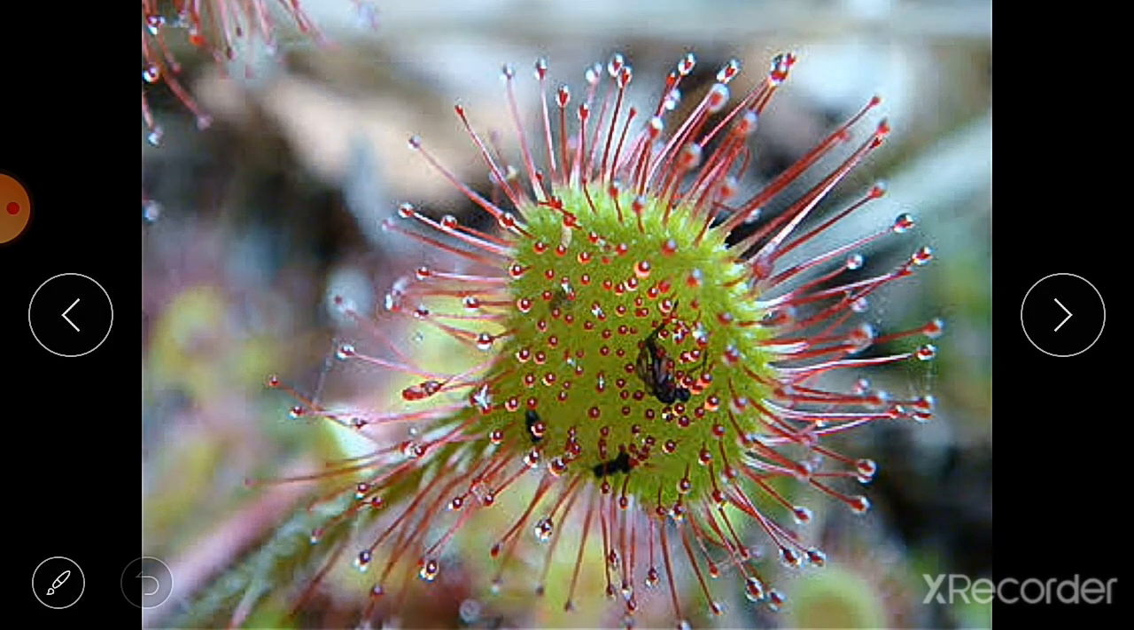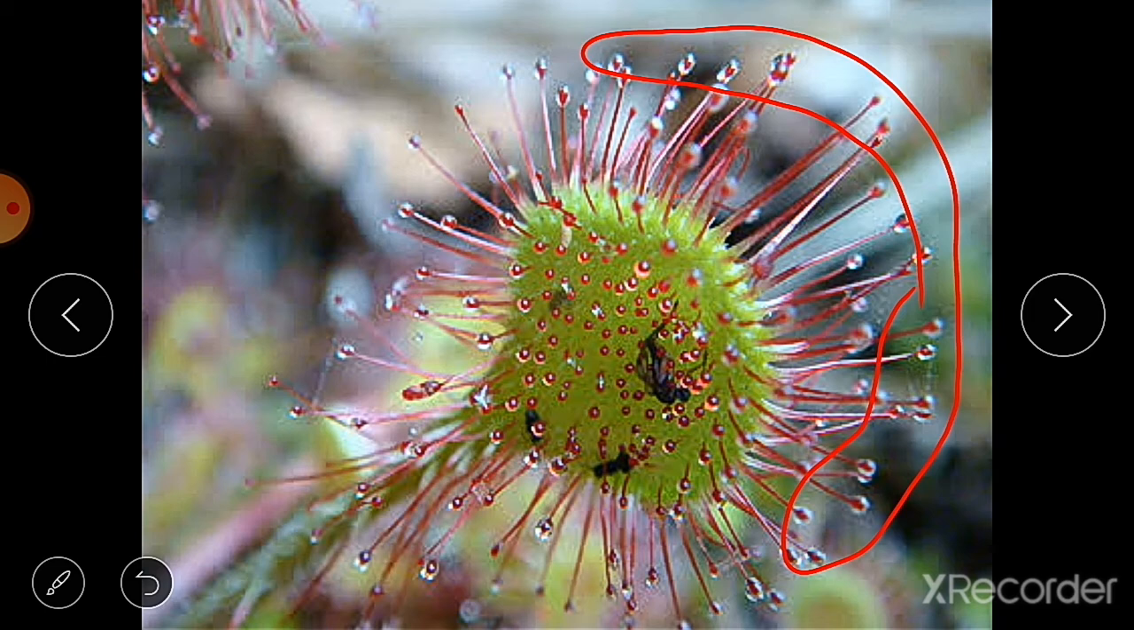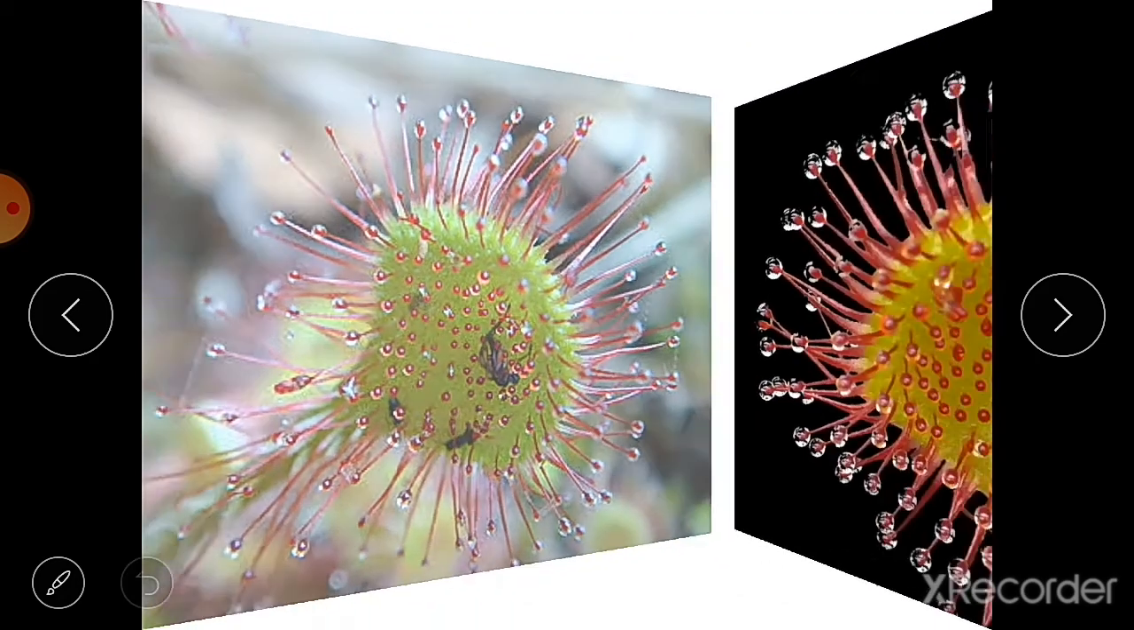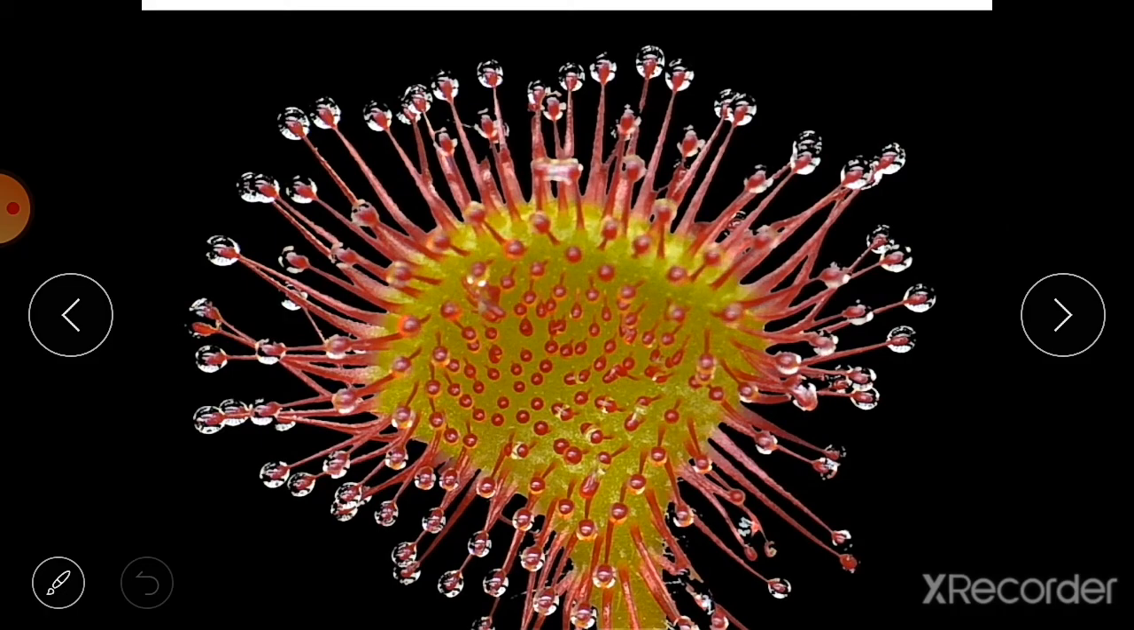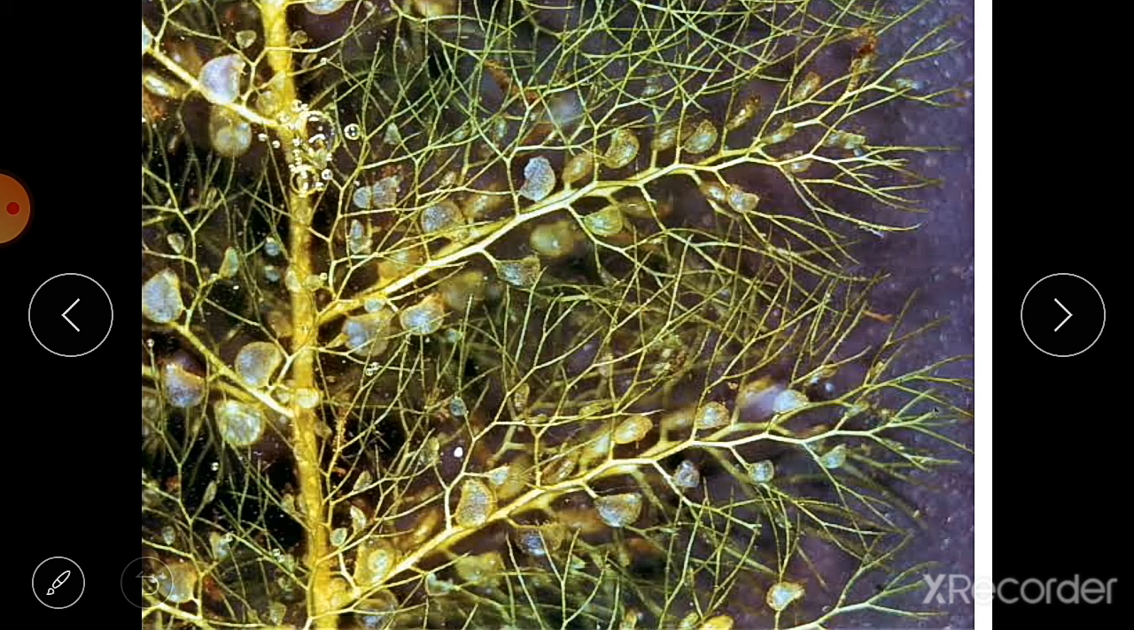This is sundew plant, and you can see the sticky ends of these fiber-like structures. Because of this sticky substance, it is shining like dew drops, and that's why the name is sundew plant. You can see the insects that are trapped in this sticky liquid. Here is another picture of sundew plant. This is one more insectivorous plant.